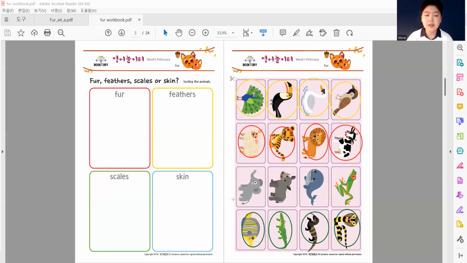Which animals have skin? An elephant has gray skin. A hippopotamus. Rhinoceros? Sorry, it may be a rhinoceros. There we go. A rhinoceros has a darker gray skin. A whale has skin. The amphibian frog also has slimy green skin. All right, let's go to the next one.